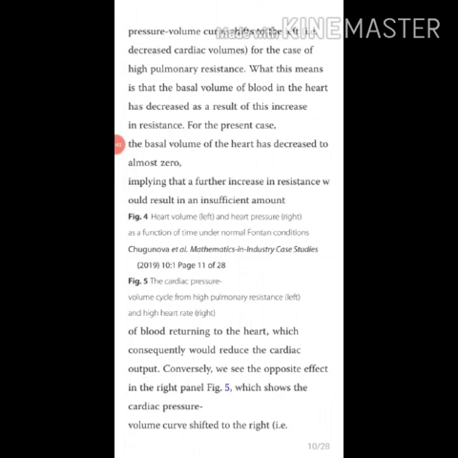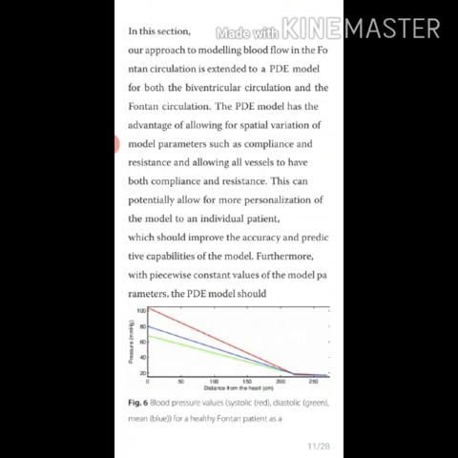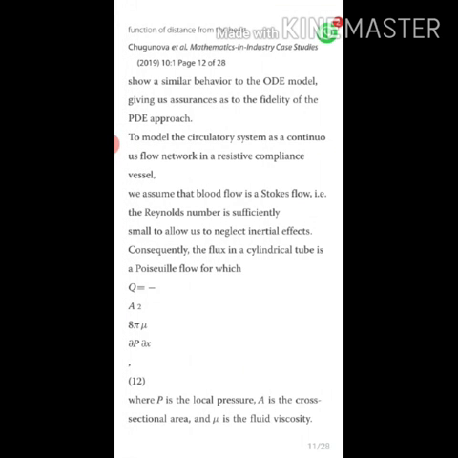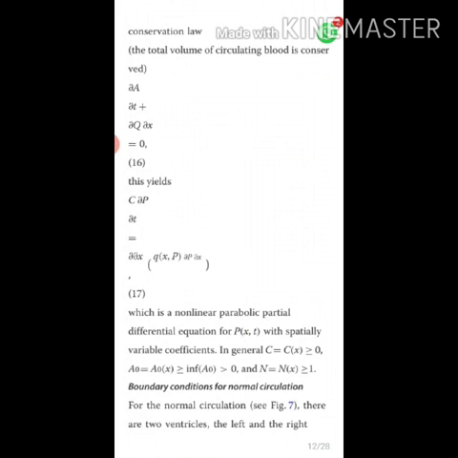Okay, figure 4 shows the heart volume on the left and the heart pressure on the right. Then the boundary conditions for normal circulation.